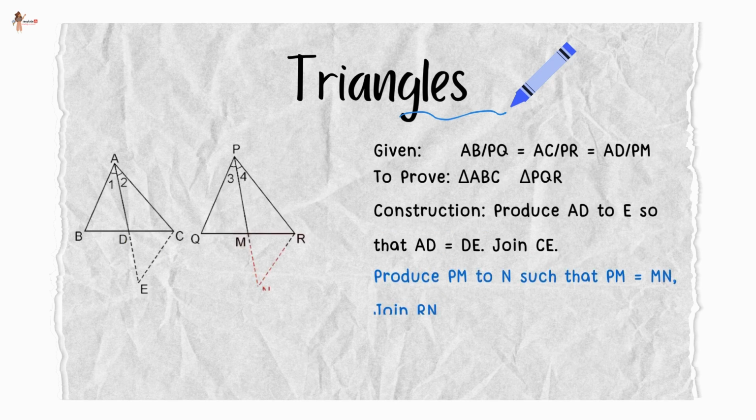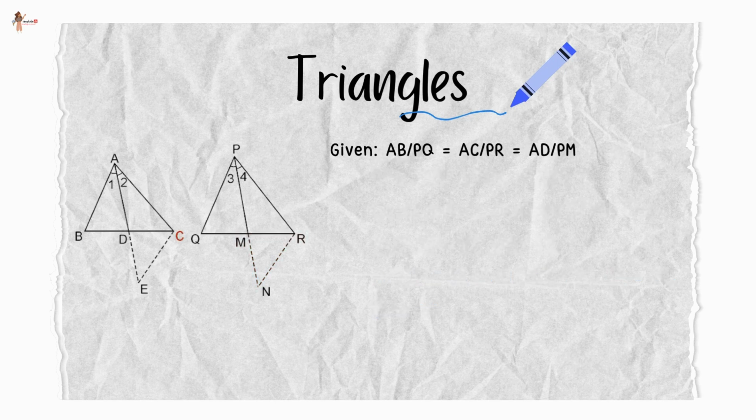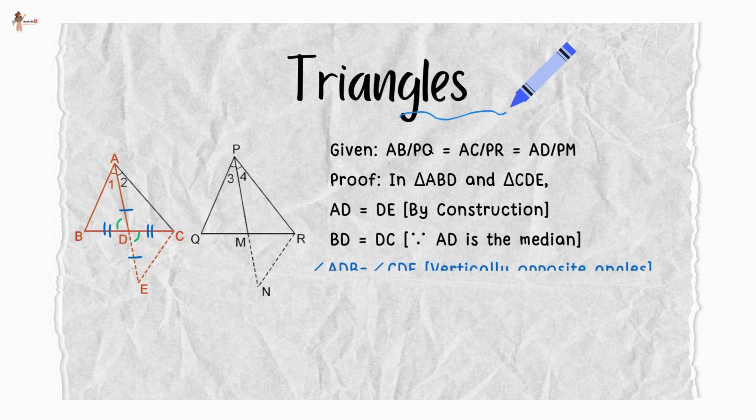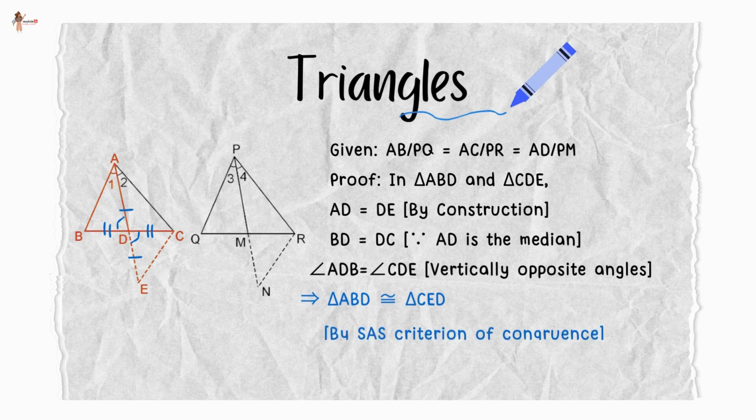Now produce PM to N such that PM is equal to MN and then join RN. Now in triangle ABD and triangle CDE, AD is equal to DE by construction. BD is equal to DC because AD is the median. And angle ADB is equal to angle CDE because these are vertically opposite angles. Therefore, triangle ABD is congruent to triangle CED by SAS criteria of congruence.